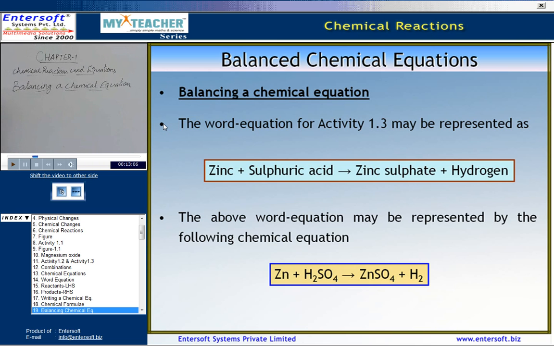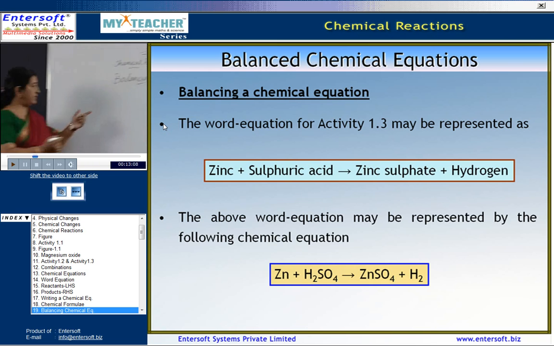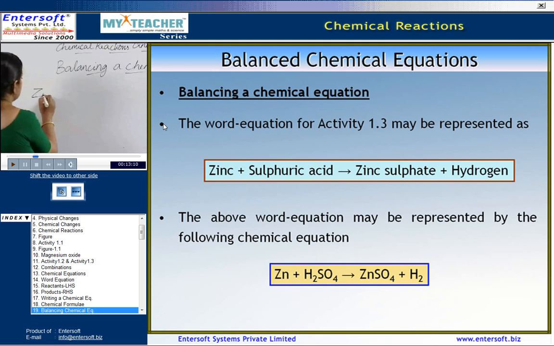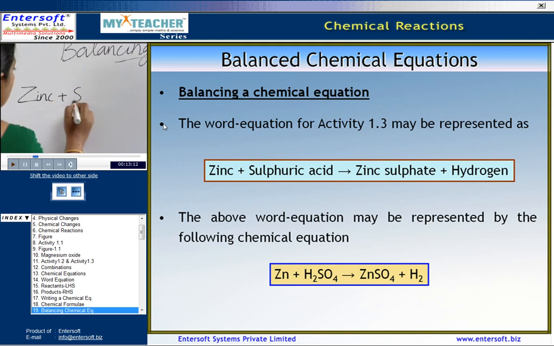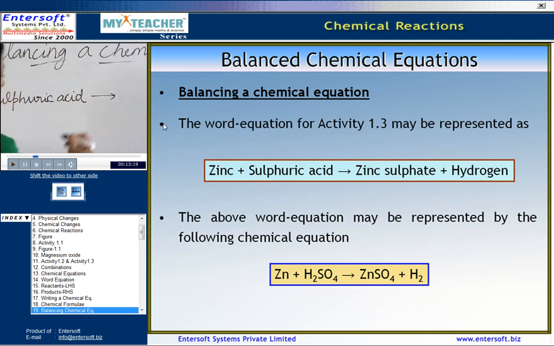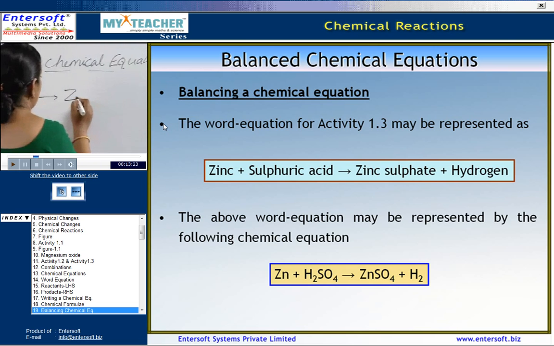The word equation for an activity that we did was zinc plus sulfuric acid gave rise to zinc sulfate plus hydrogen.